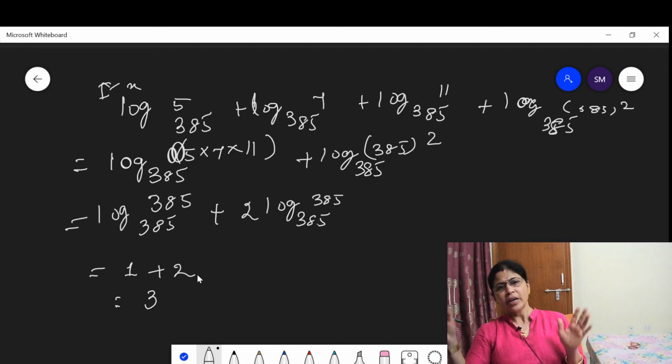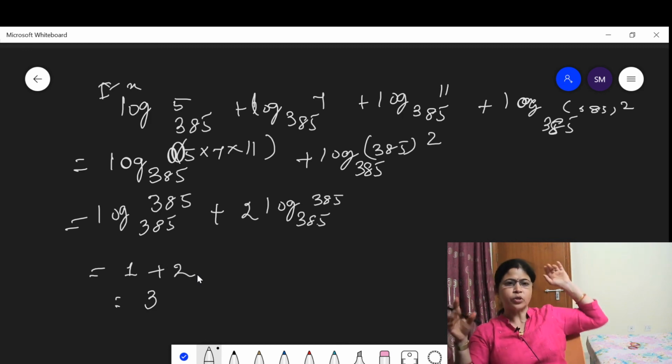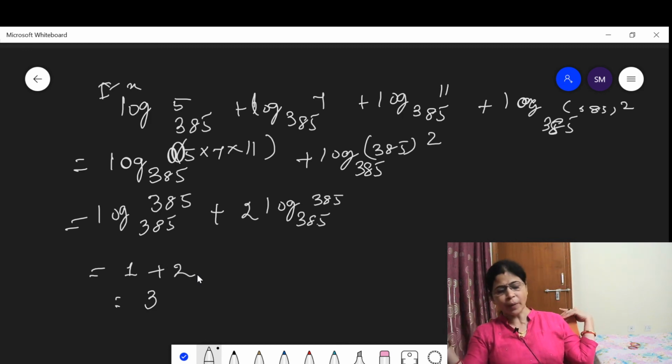Look at here. When you see the examples, if I say evaluate the value, you think this will be a complicated example, but when you recall all these properties part by part, the applications of property 1, the applications of property 2, then you easily solve the questions and find the answer. At last you get a very simple answer, 3.